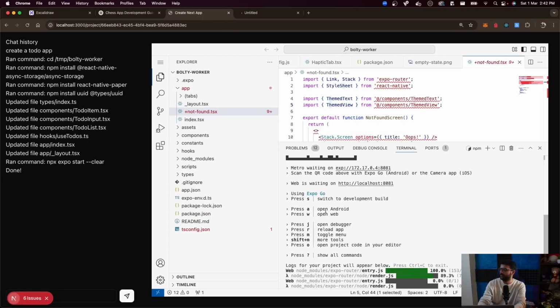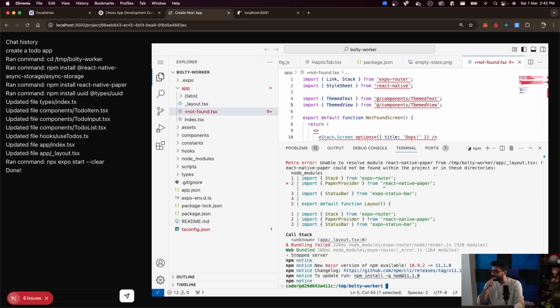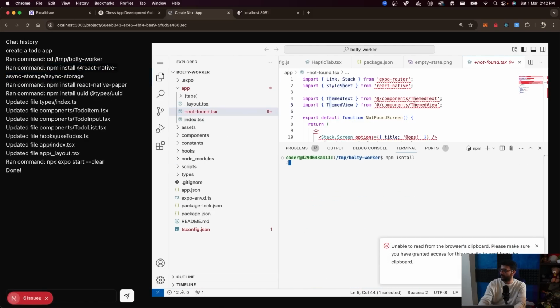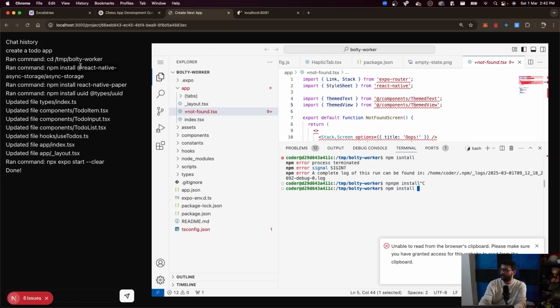All right, moment of truth. I'm sure some dependencies are not installed. Yeah, React Native paper. So npm install. Basically, all of these dependencies that have been added. Most probably these npm commands are not executing as expected. So let me run them. npm install React Native async storage. Oh, oopsie daisy, at react-native-async-storage/async-storage. npm install react-native-paper.